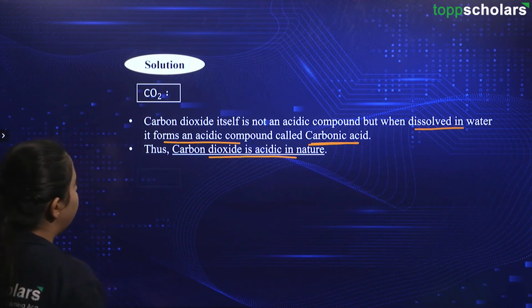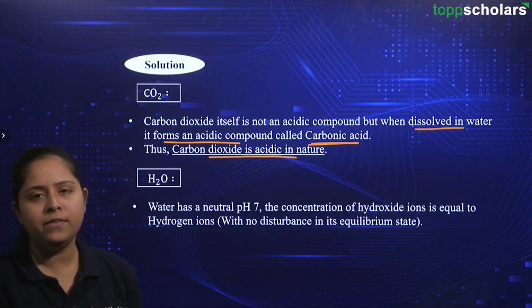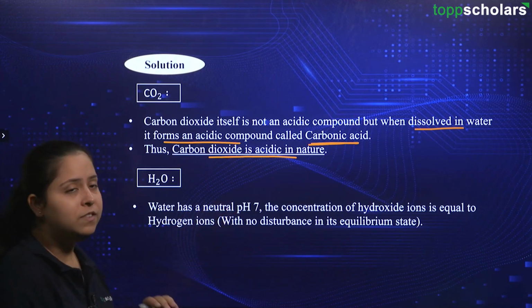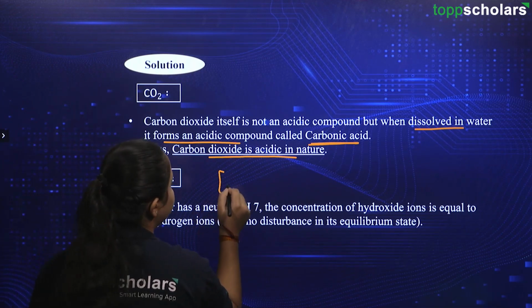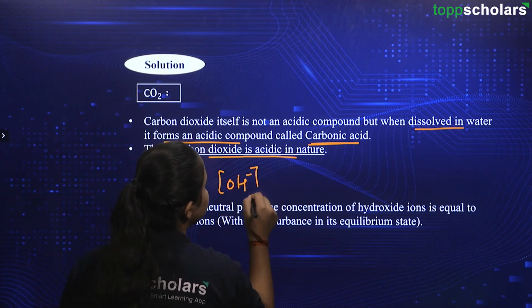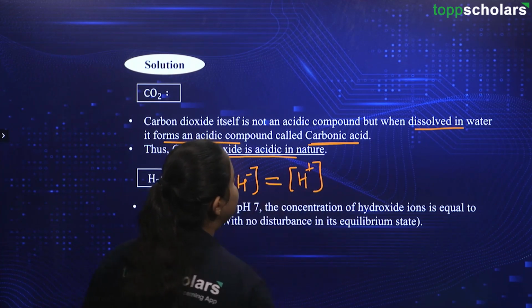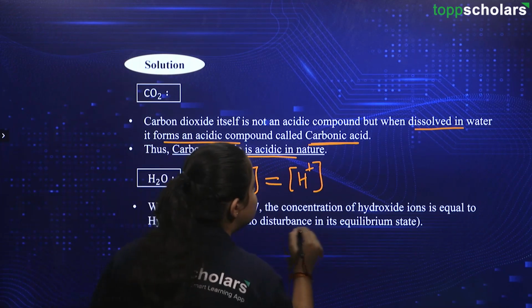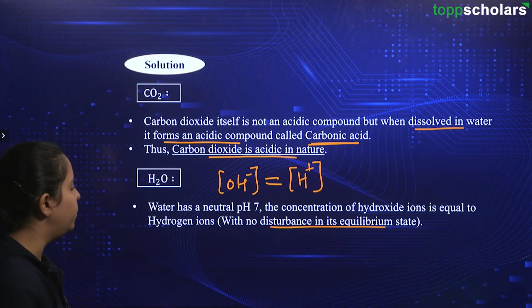Going ahead, let's go for the last one, that is H2O. Now, this H2O has a pH of 7, which is already known to you, very common knowledge. When you look at the concentration of OH minus ions and the concentration of H plus ions, you will see that they are equal. Hence, we will say that there is no disturbance in the equilibrium state of this water molecule.